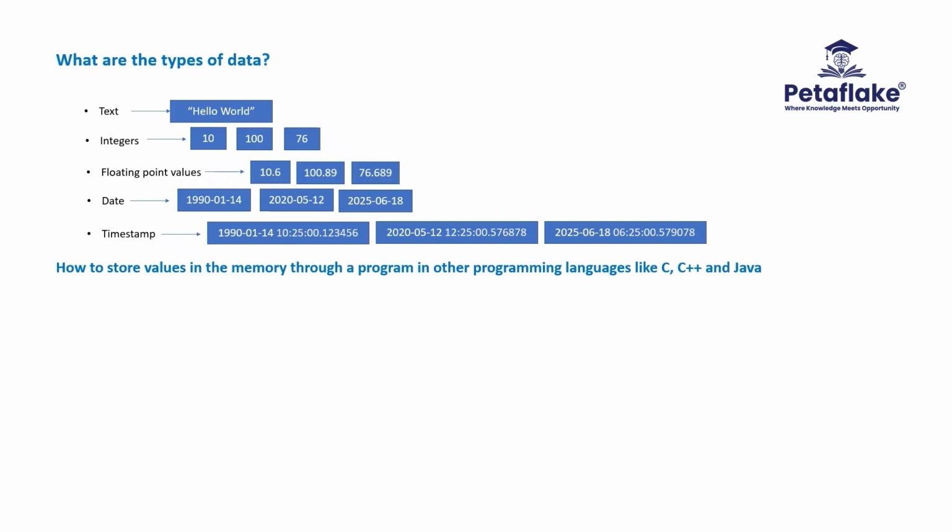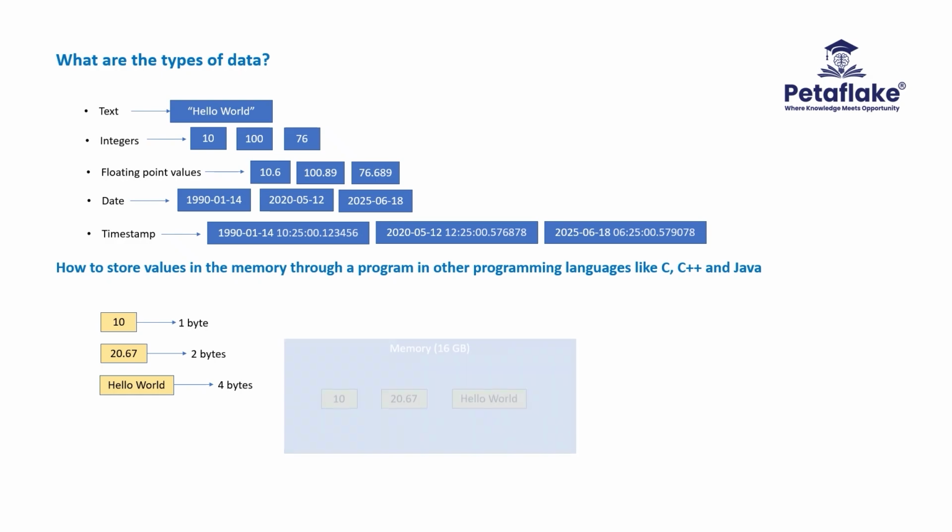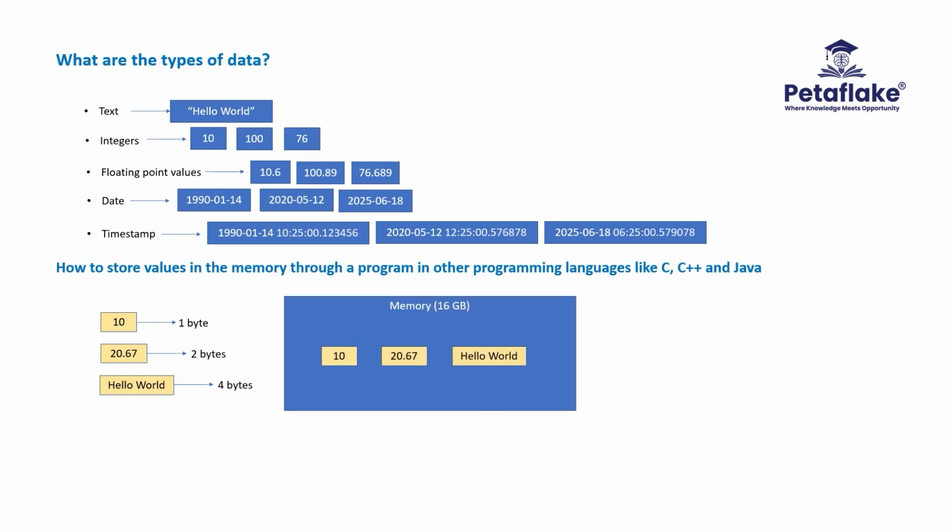For example, the value 10 takes 1 byte of memory. The value 20.67 takes 2 bytes of memory. The value hello world takes 4 bytes of memory. Let's say we have a requirement to store these three values in the computer memory through a program. To store these three values in the memory, some storage needs to be allocated for these values. Each value occupies different amount of storage in the memory based on the size of data.